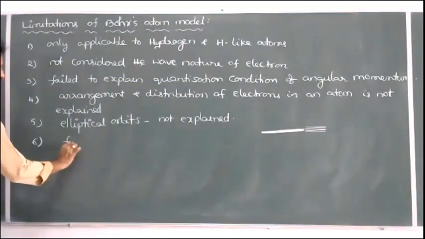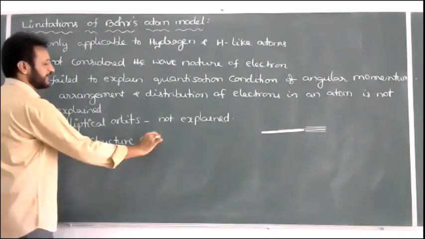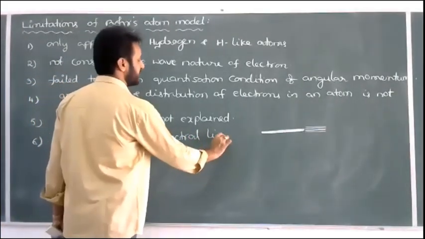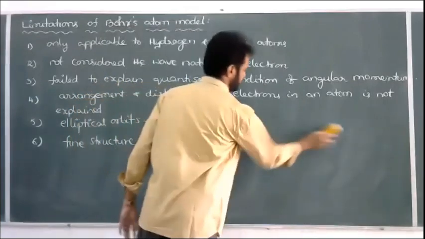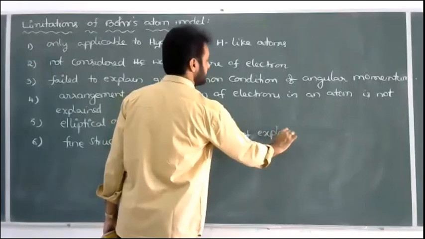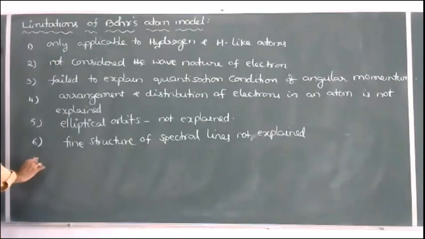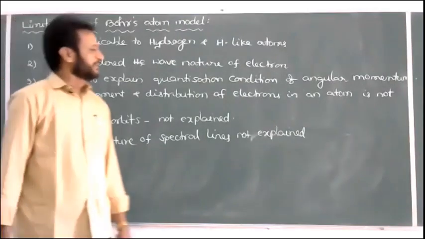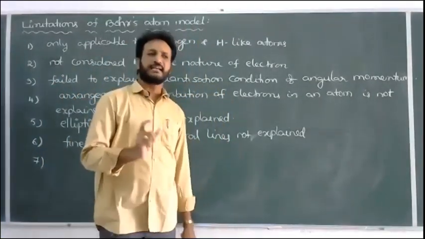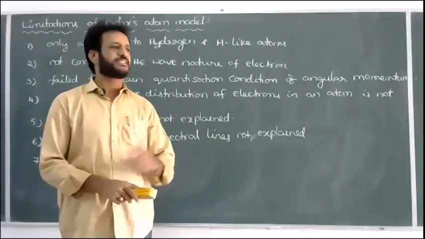The fine structure of spectral lines is not explained by Bohr's model. Generally, when a magnetic field is applied, the spectral line splits into a group of spectral lines, which is called the Zeeman effect.